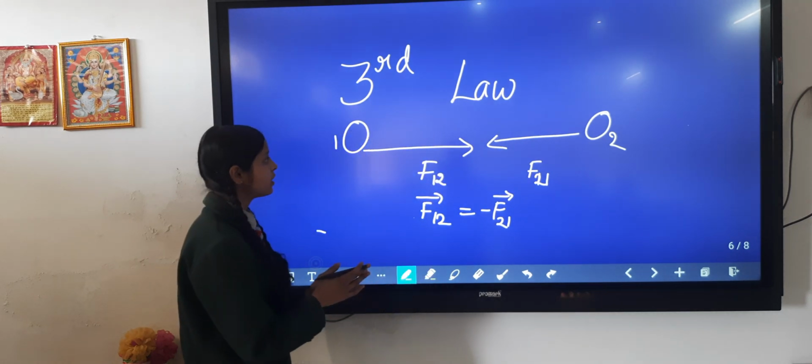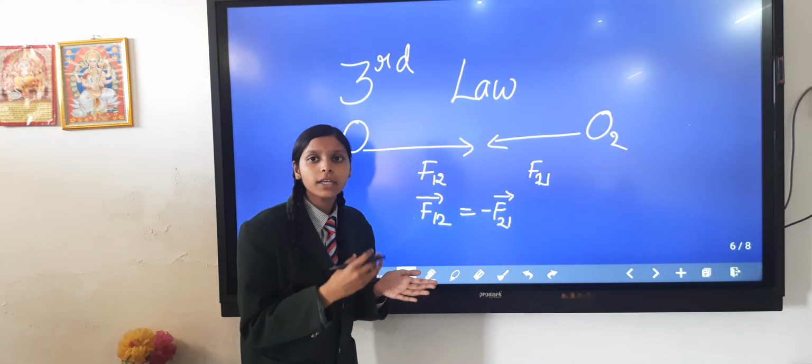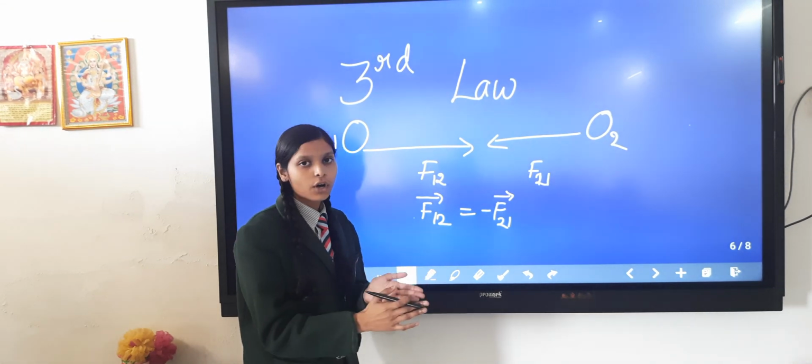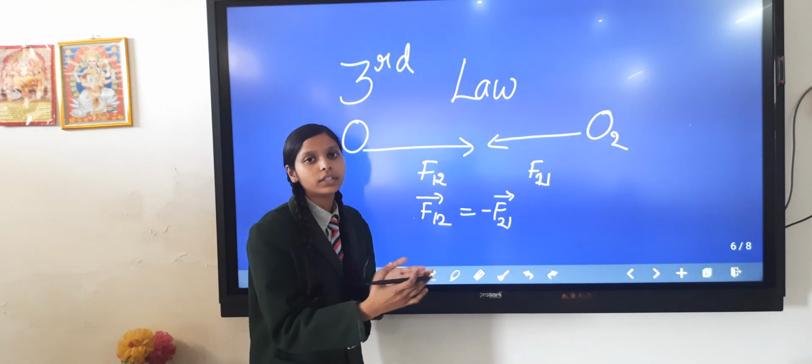From here a question arises: if both forces are action and reaction, do they cancel each other? But it is wrong, because both action and reaction occur on different bodies.